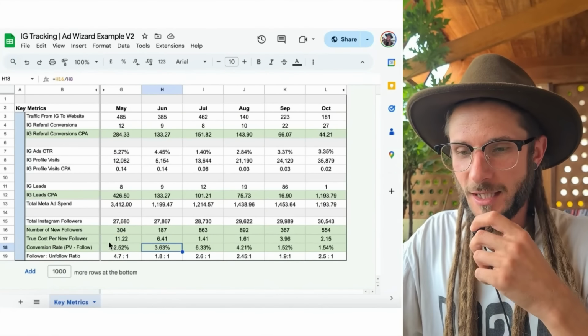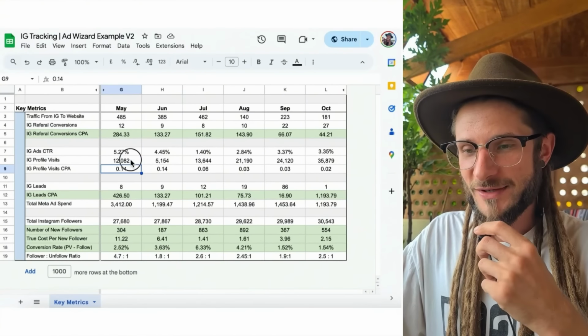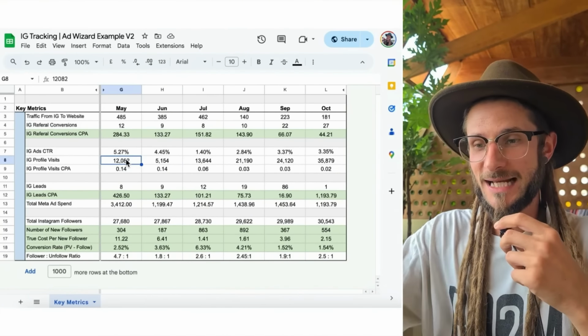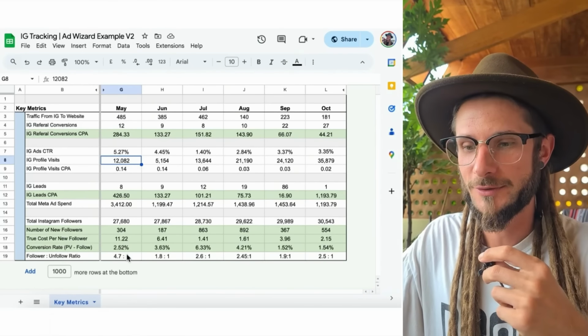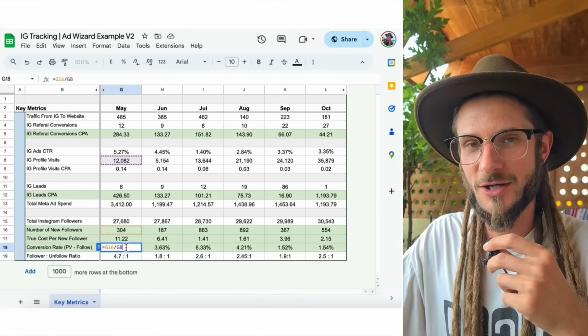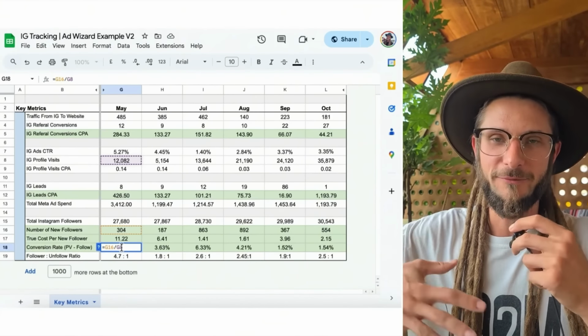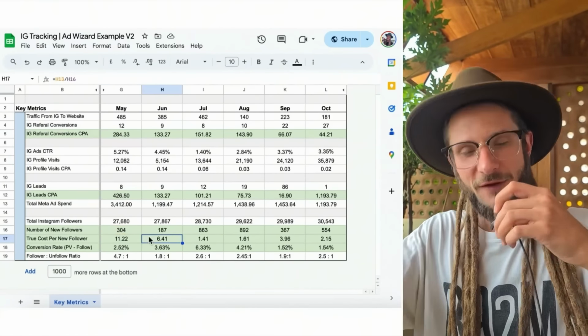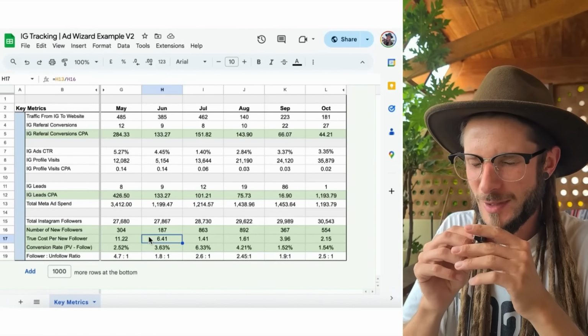So within this, I've got conversion rate, page view to follow. This looks at the number of profile visits that we had in total, and that's again found in the Meta Ad Manager, divided by the number of new followers. Okay, that gives us the exact conversion rate: this many people followed, therefore the conversion rate of people following is this. Okay, so that's the final step. And guys, that is the advanced spreadsheet for you as well.